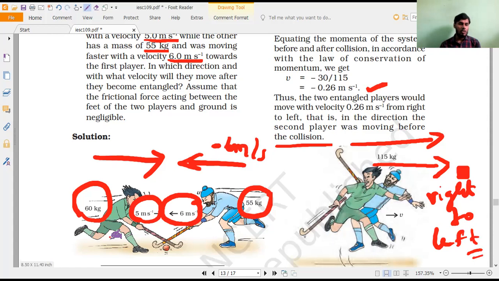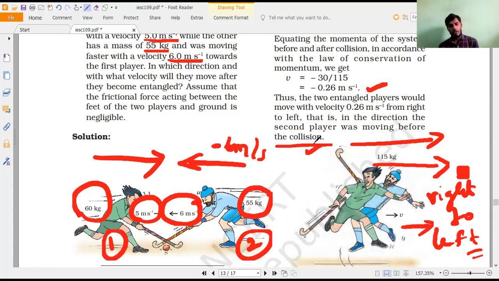His mass is more. So that is why, even after they are entangled, this person will dominate. So they will move towards the second person's direction, the direction in which the second player was moving before the collision. Do you all understand? Yes, sir. That is what you have to remember. So this is the question. Please all of you solve.